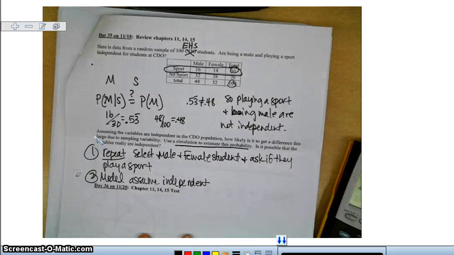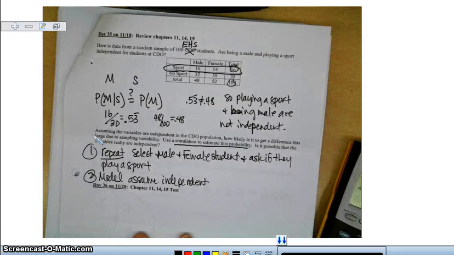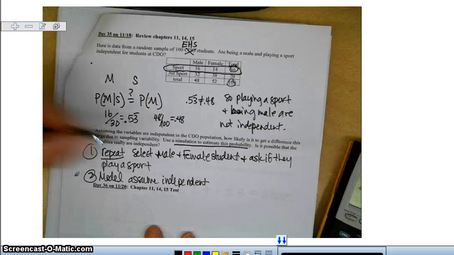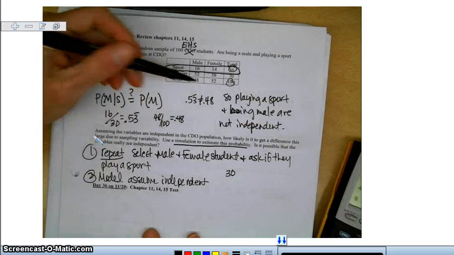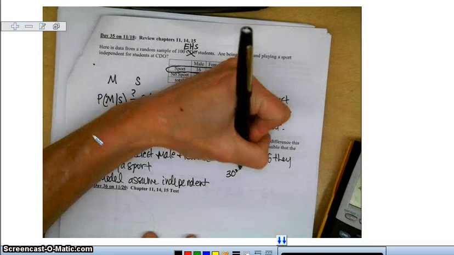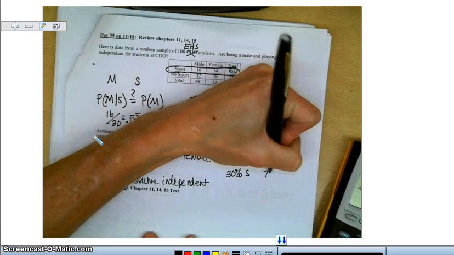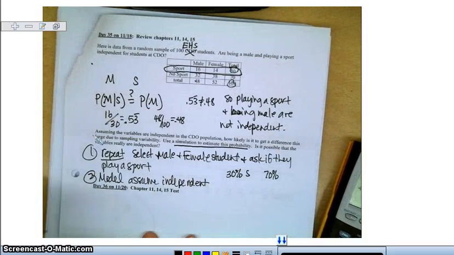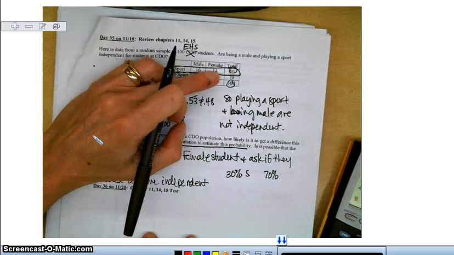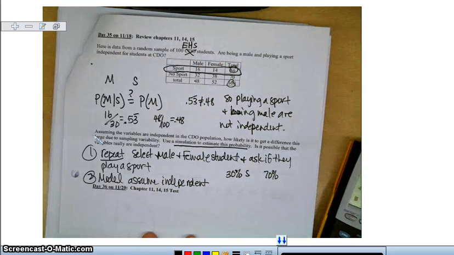Okay, and so based on the information that we have, overall 30% play a sport and 70% don't. So we want to see, could I have gotten this same information by random chance?